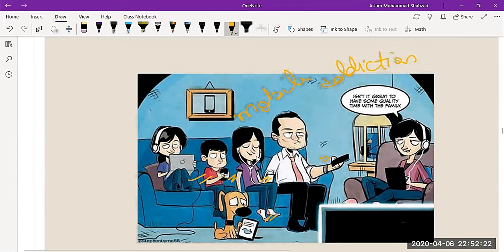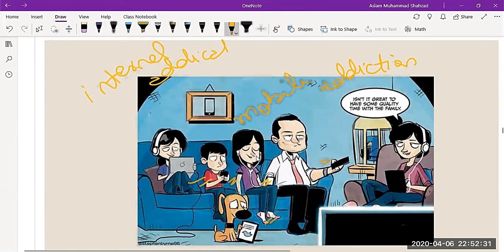Or internet addiction. Or if somebody is playing mobile games, we can call it online game addiction. These are all types of addictions.